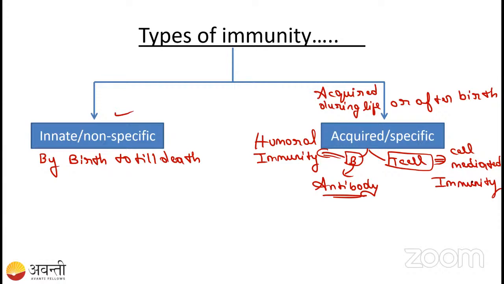So this is about the acquired immunity and the innate immunity. What I have told you about the innate immunity: it is from birth only that you are getting that, and it is non-specific. Coming to the acquired immunity, it is acquired during the lifetime or after birth. In that there are two types: one is the humoral immunity, related to antibody production, and the other is the cell-mediated immunity, where the T cell is working. For example, graft rejection is performed by the cell-mediated immunity. Let us learn all these things.